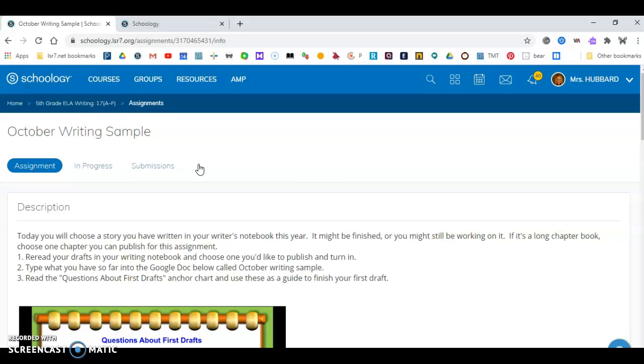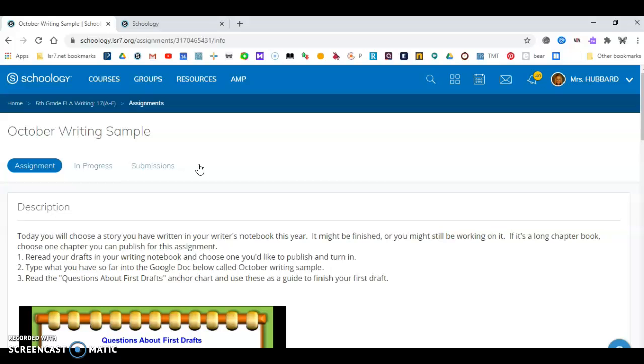So I'd like for you to get out your writing notebook, and I would like for you to continue typing your draft. If your draft, like let's say that you are only halfway through in your writing notebook, and you type everything that's in your writing notebook and you want to continue to type more on your draft, you can absolutely do that. You can make changes as you type.